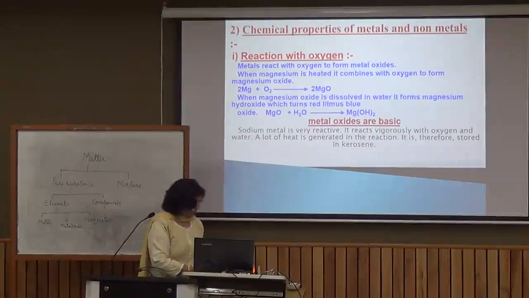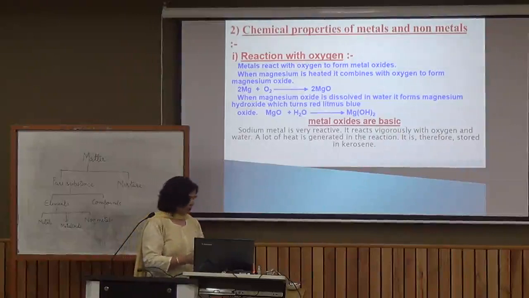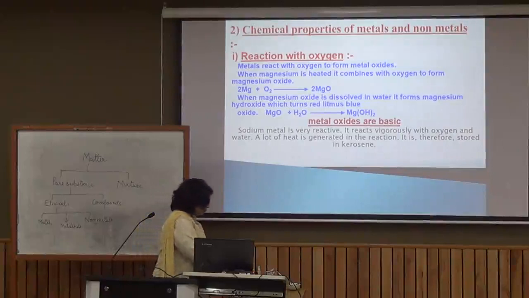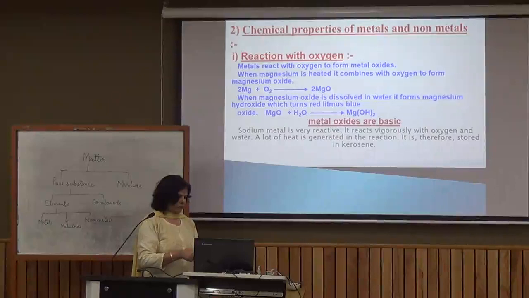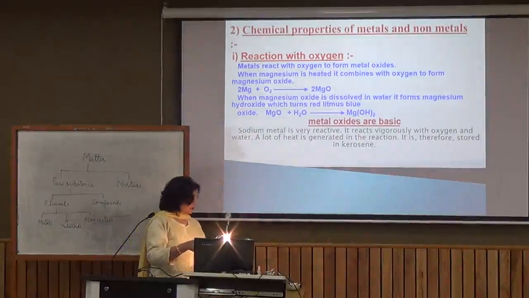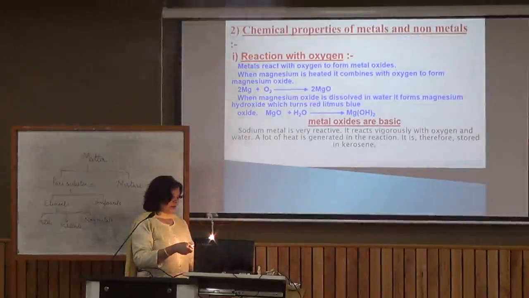I have taken a metal, that is magnesium, and you have all studied this in class 7 also. The magnesium ribbon, when it is burnt, what happens? I am burning the magnesium ribbon. You see, it burns with a very bright light. Don't look at this burning magnesium ribbon, and you see it changes into white ash. I am just collecting this white ash.